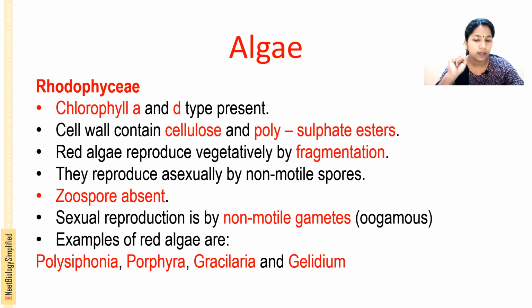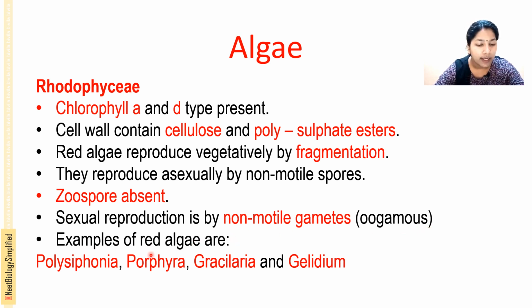Here it is non-motile spores, so motile zoospores are absent in this case. Sexual reproduction is by non-motile gametes, that is, oogamous.